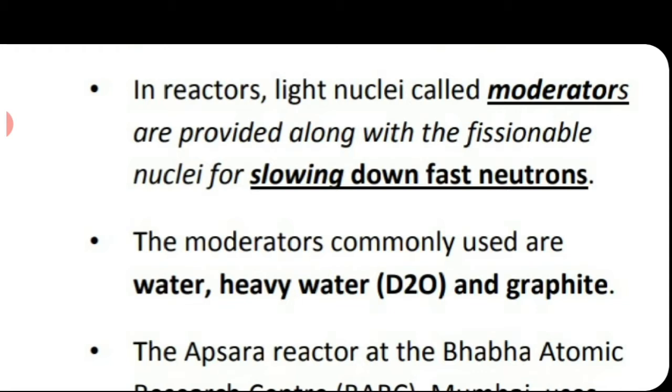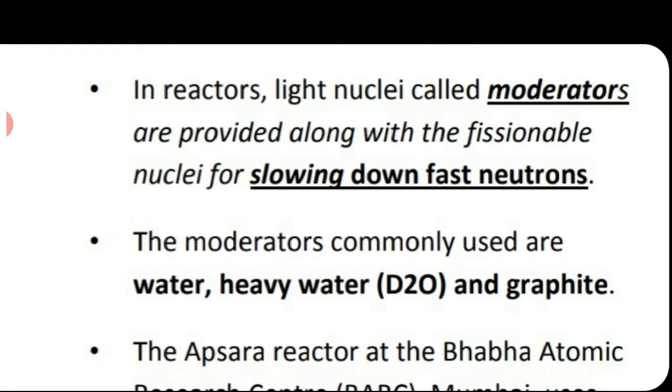It is very important that these neutrons should be captured by the other generation uranium-235 atoms. Then only this chain reaction continues and energy will be liberated in a controlled rate. So the capturing of neutrons by the next uranium-235 atoms is very important.